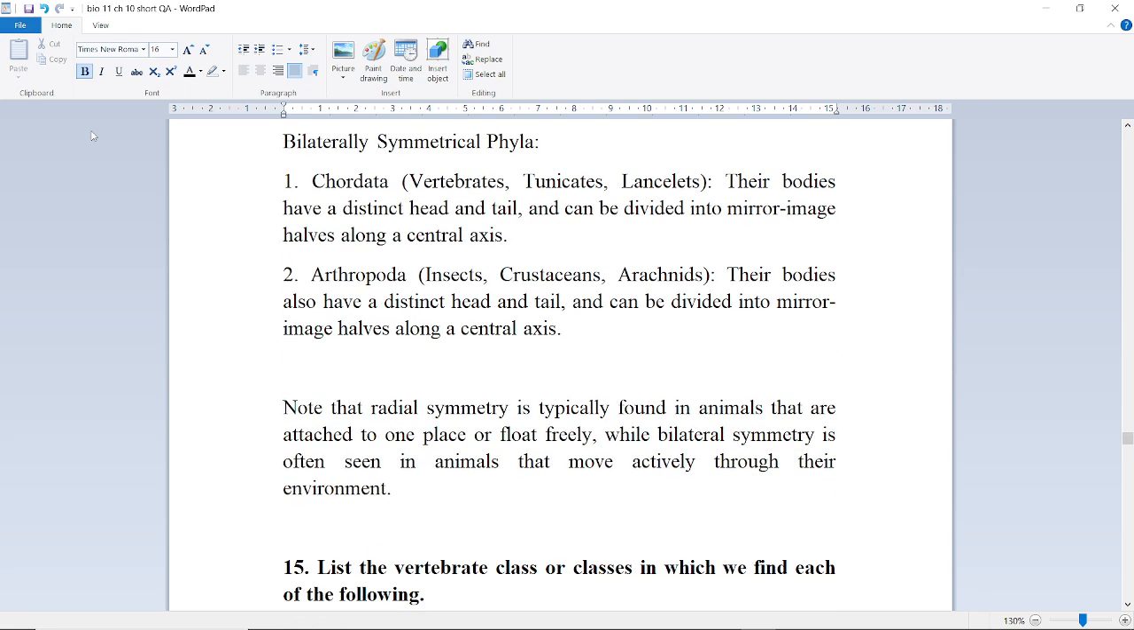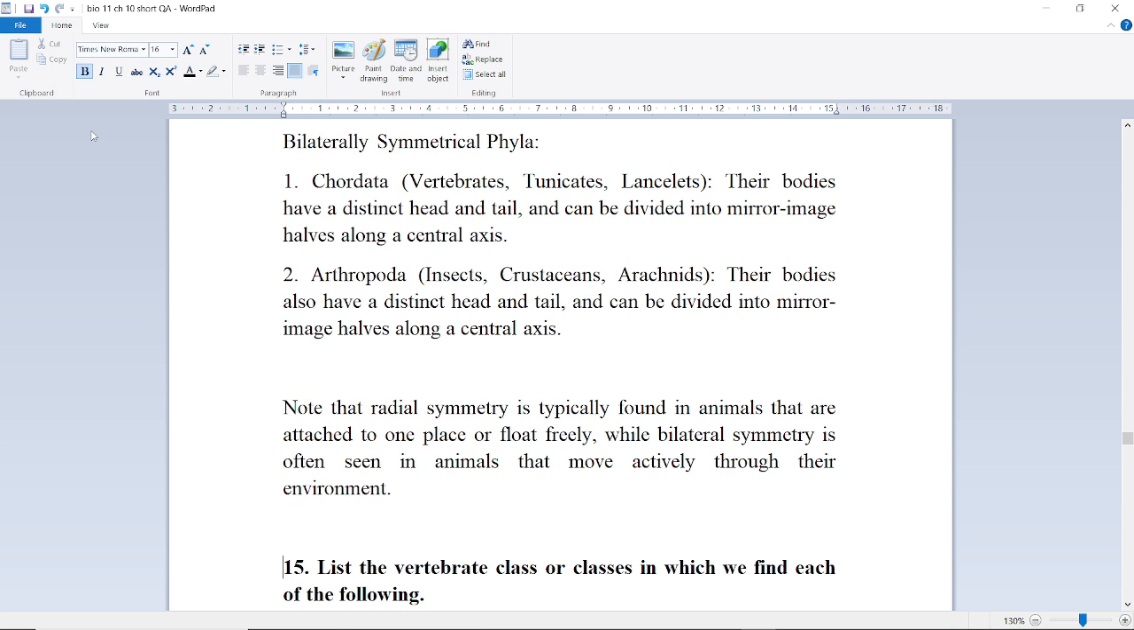These include phylum Chordata, which include vertebrates, tunicates, and lancelets. Their bodies have a distinct head and tail and can be divided into mirror image halves along a central axis. Next is phylum Arthropoda, which include insects, crustaceans, and arachnids. Their bodies also have a distinct head and tail and can be divided into mirror image halves along a central